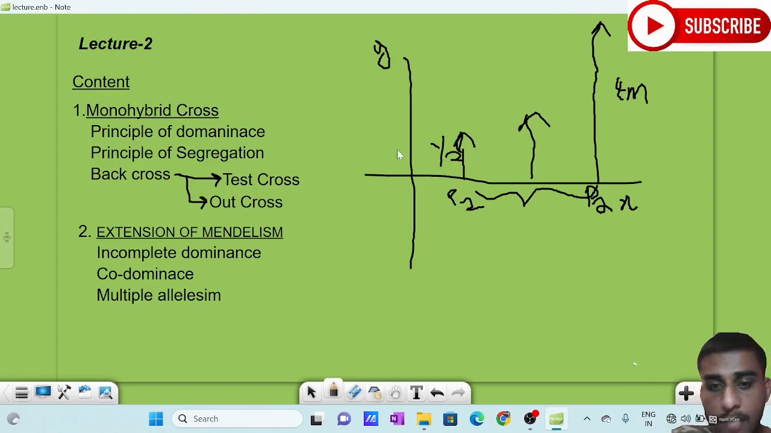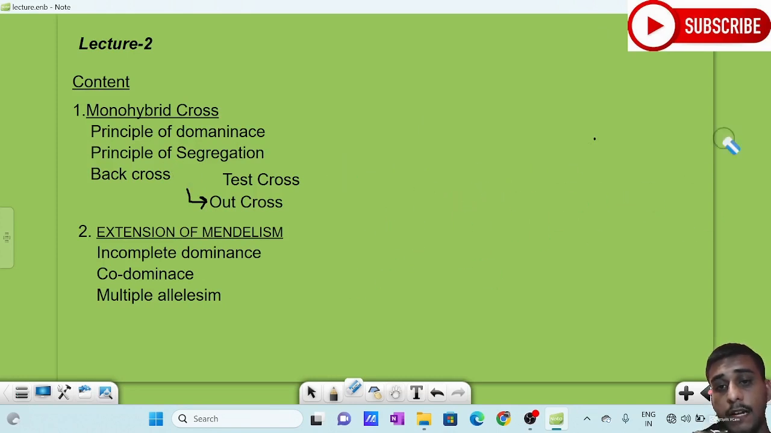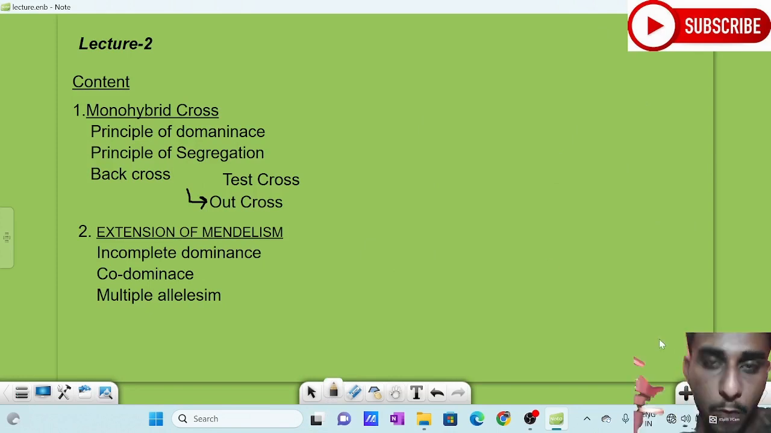Okay, so this is the case of his experiment. His experiment was based on qualitative characters or discontinuous characters. There is only either a tall parent or a short parent. There is no intermediate character. So this is the point number 2.